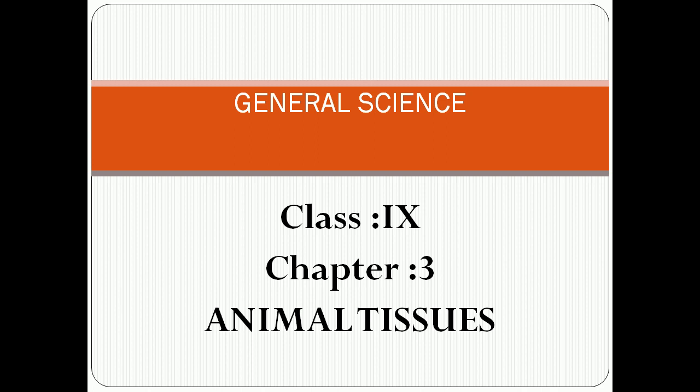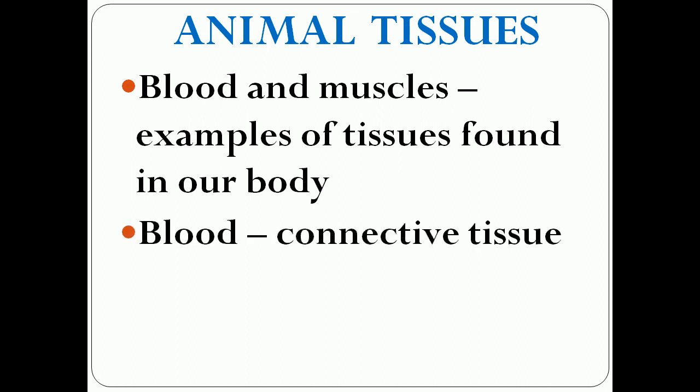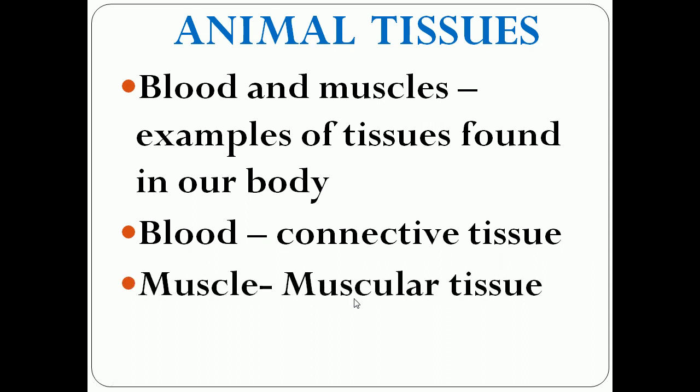So today we are going to see about animal tissues. Animal tissue examples are blood and muscular tissue. Okay, so blood and muscles are examples of tissues which are found in our body. Blood is a connective tissue. Muscle contains muscular tissue. These are some of the common examples of tissue found in the human body.